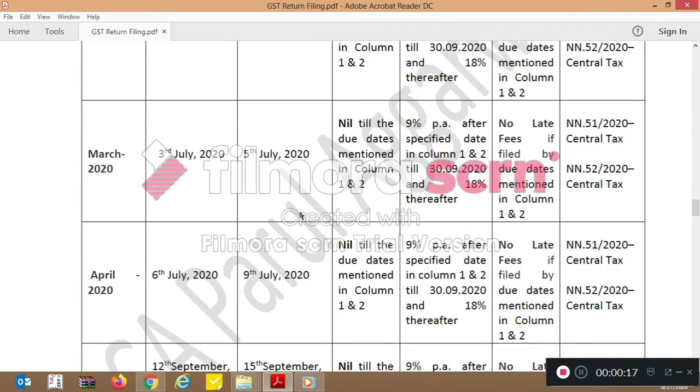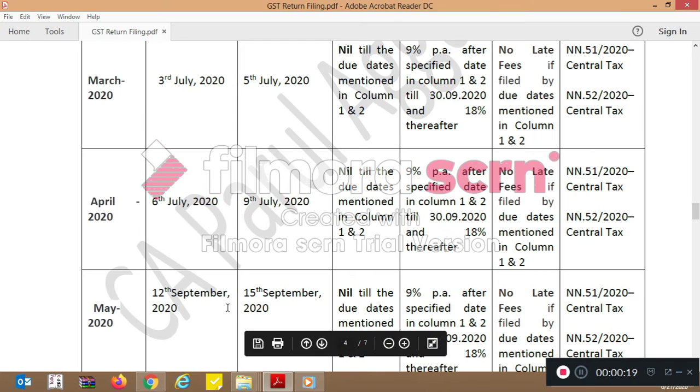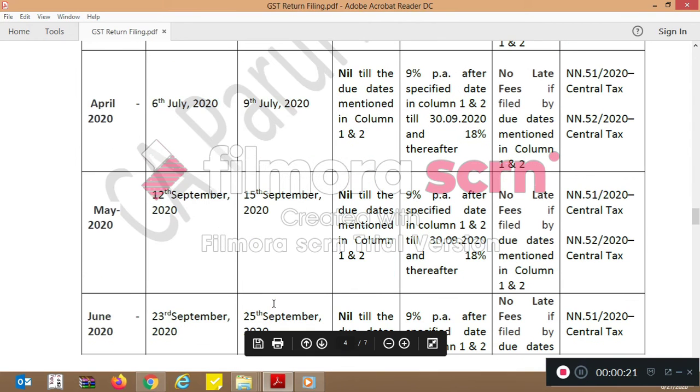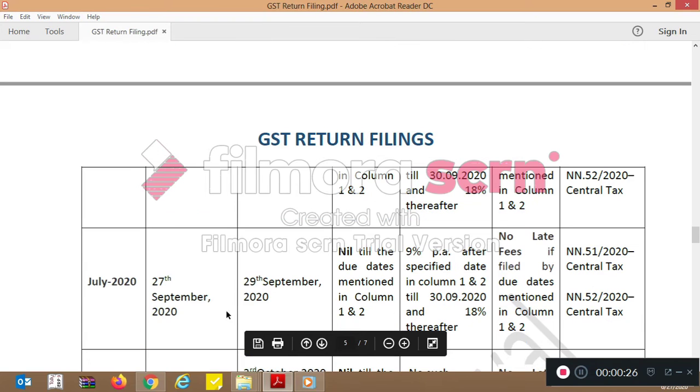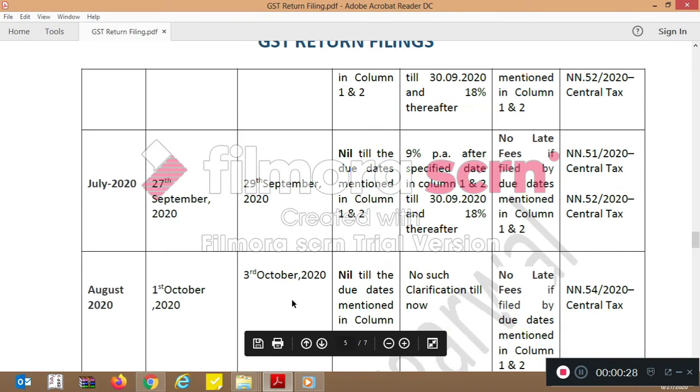For May, it's 12th September and 15th September. For June, it's 23rd September and 25th September. For July, it's 27th September and 29th September. And for August, it's 1st October and 3rd October.